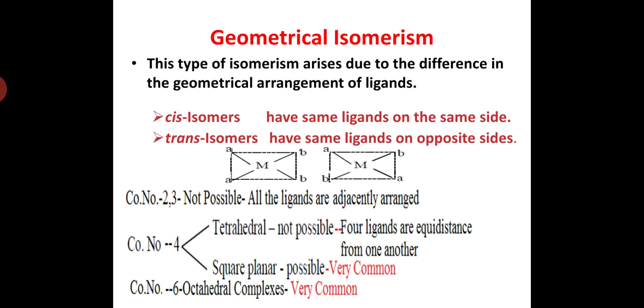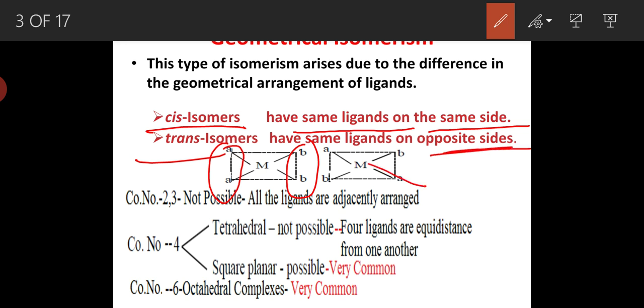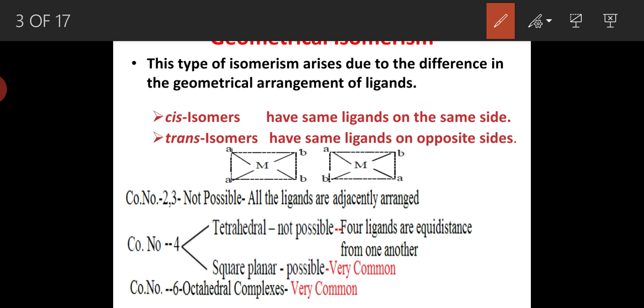Geometrical isomerism arises due to the difference in the geometrical arrangement of ligands. Generally, two terms we have to keep in mind, that is cis and trans. Cis isomers are the isomers having the same ligands on the same side, and trans isomers are the isomers having the same ligands on opposite sides. So, cis and trans isomers are very important in geometrical isomerism.